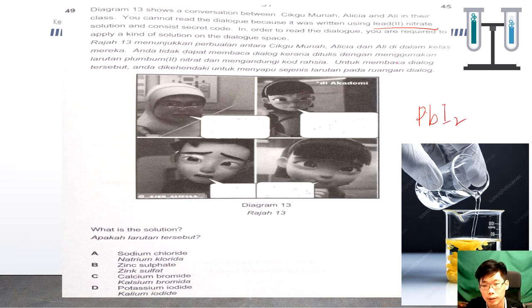How to produce the lead(II) iodide? We have to react potassium iodide with the lead(II) nitrate, which is a precipitation reaction. Lead(II) chloride is an insoluble salt, but it's white, so you still cannot read the words. You have to find different colors, like yellow and so on. So D is the answer.